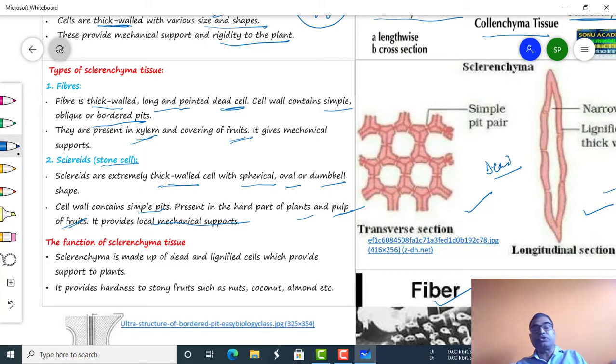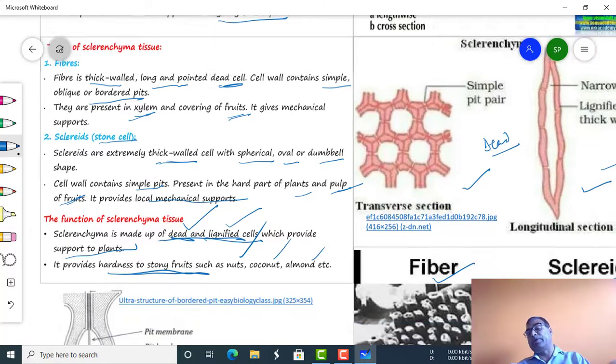And what are the functions of the sclerenchyma tissue? Sclerenchyma is made up of dead and lignified cells. Sclerenchyma is actually dead cells, and the cell wall is made up of the chemical lignin. Therefore, they are generally considered lignified cells which provide support to the plant. It provides hardness to stony fruits like nut, coconut, or almond.